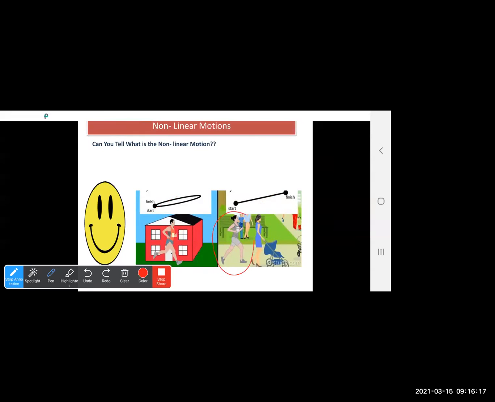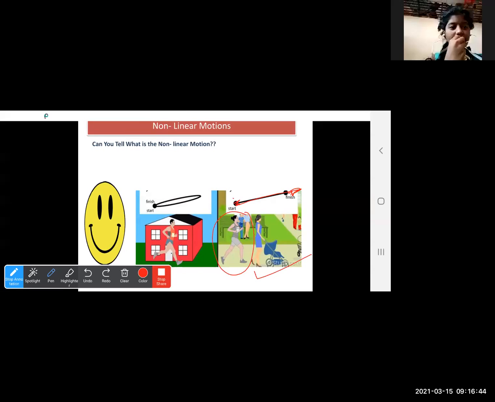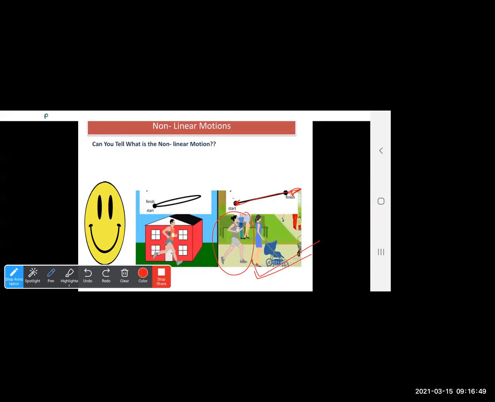Now there is a girl. Okay, now if she is moving from here till here in this manner, tell me, does this picture indicate an example of a linear motion or a non-linear motion? Unmute the audios. Students, you all can unmute the audio. Linear motion. Very good. It is an example of a linear motion.